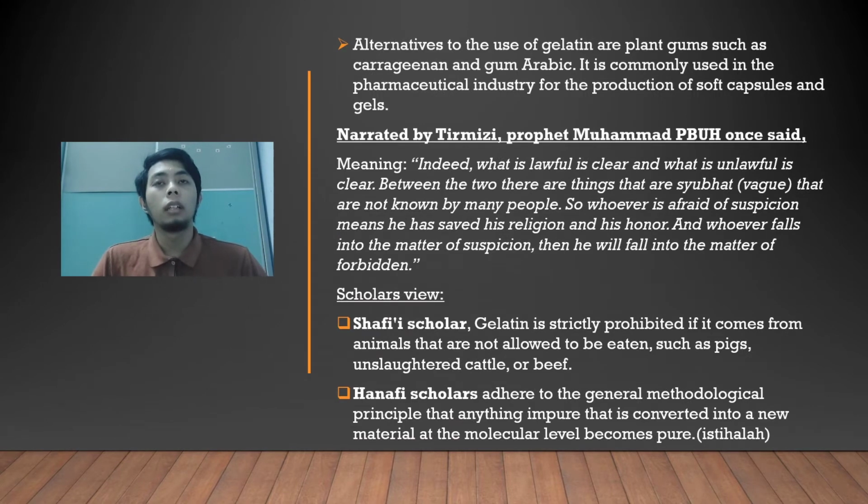Okay, next. Actually, for gelatin we have another alternative to make it. For example, gelatin can be made from plant gum such as carrageenan and Arabic gum. It is commonly used in the pharmaceutical industry for the production of soft capsules and gels. This question will come to our mind: why don't they make gelatin from the plant alternative? The reason is gelatin made from plants is most costly to make. So as a company, as a businessman, we will look for the cheaper cost to make our product. So this alternative gives the company a choice whether they want to use a plant ingredient or an animal ingredient for the gelatin.